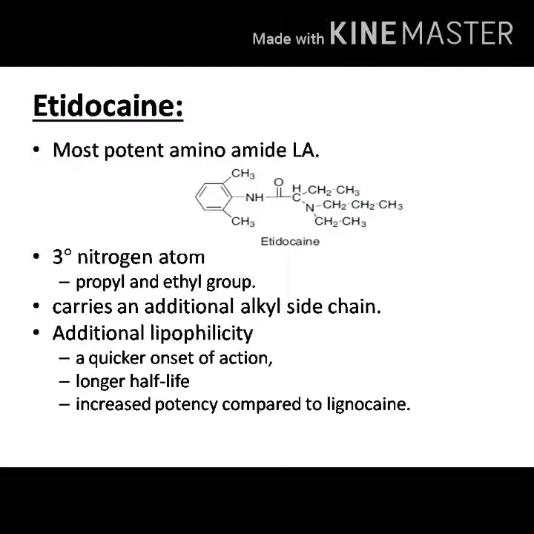So all these additional alkyl groups give additional lipophilicity, and that gives higher lipid solubility and therefore quicker onset of action. It has a longer duration of action and increased potency compared to lignocaine.